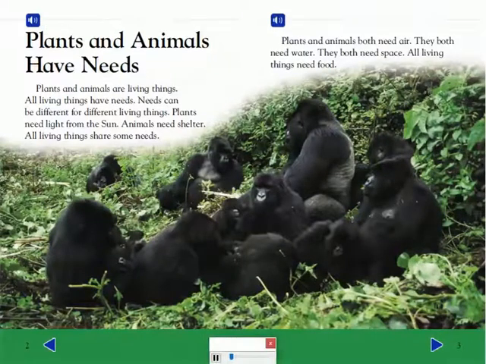Plants and animals both need air. They both need water. They both need space. All living things need food.